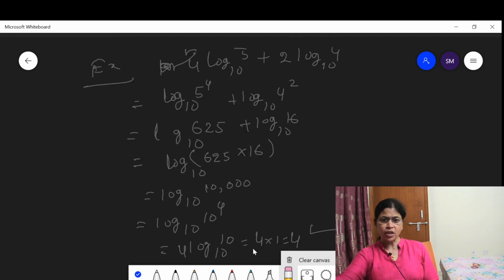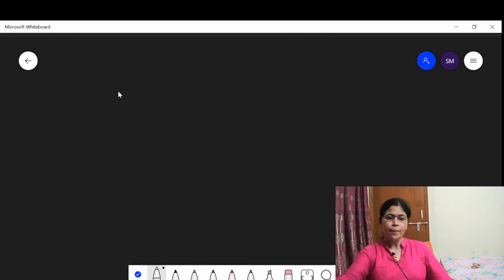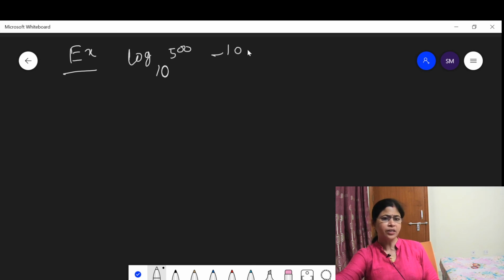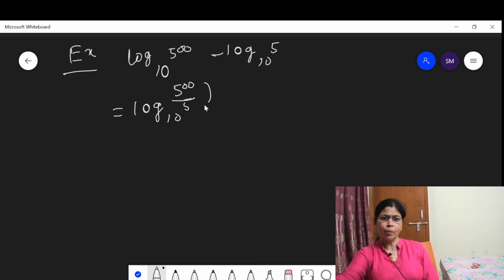Now let us discuss some more examples based on applications of these properties of logarithms. Here another question says find the value of logarithm of base 10 of 500 minus logarithm of base 10 of 5. Here there is a minus sign between them. This means it can be written as 500 upon 5.